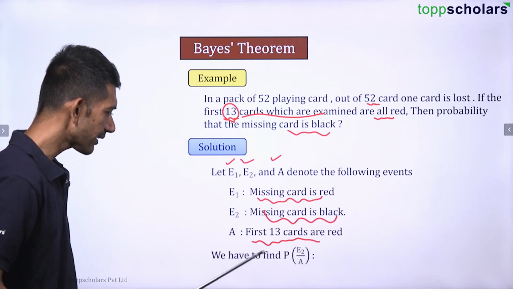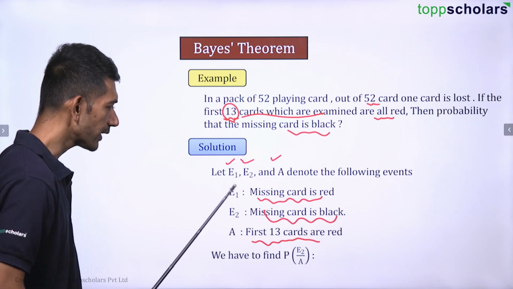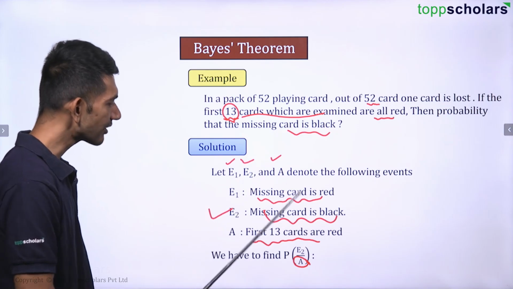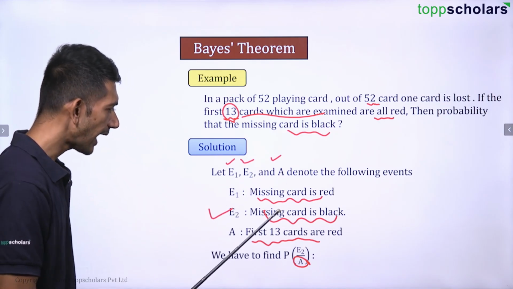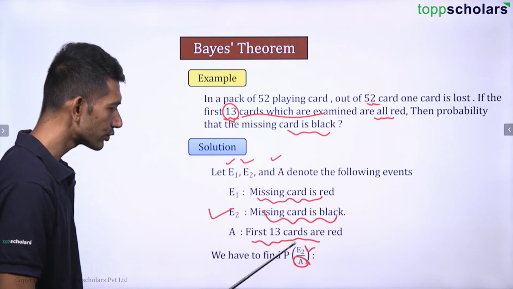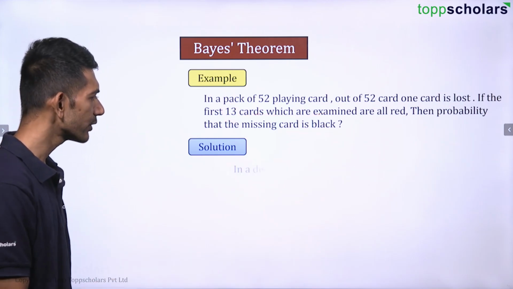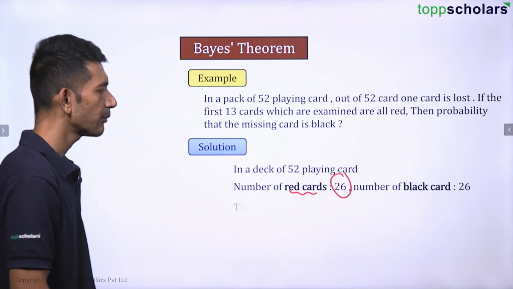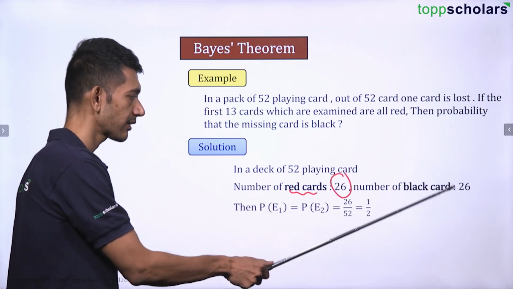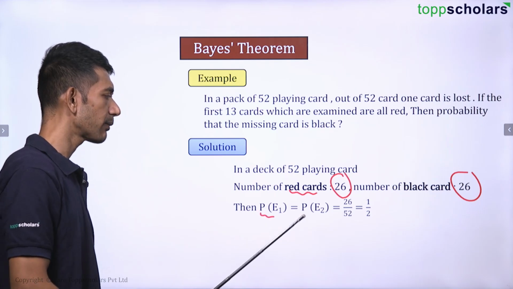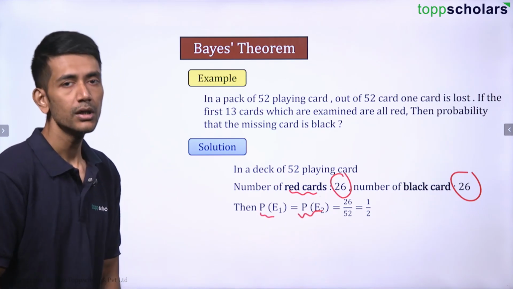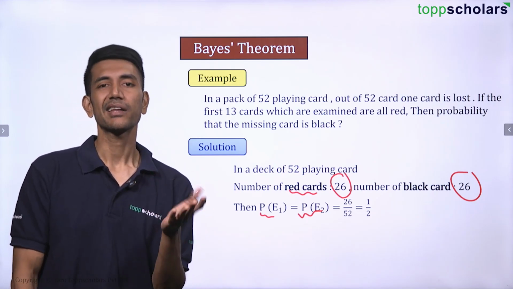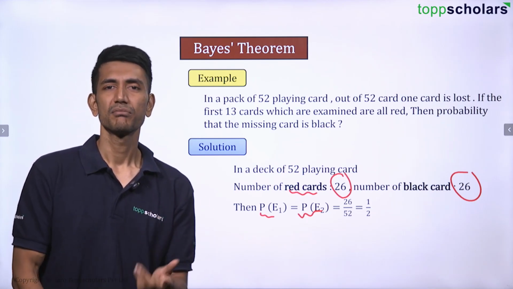So here, we have to find the probability of E2 given that A has already occurred. Because if 13 cards are already red, it has occurred, and the missing card should be black, which is E2. So this is what we are supposed to find out. Now you know what you need to do here. The number of red cards is 26, the number of black cards is 26, right? So probability of E1 and probability of E2 are each going to be 1 by 2. The missing card has 50-50 chances. It can be black, it can be red. That doesn't really matter.